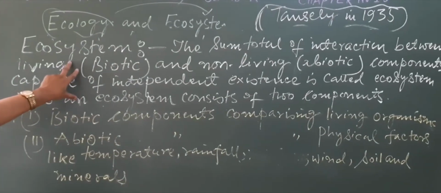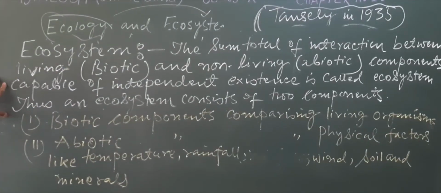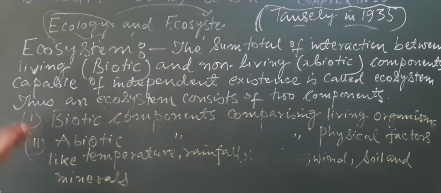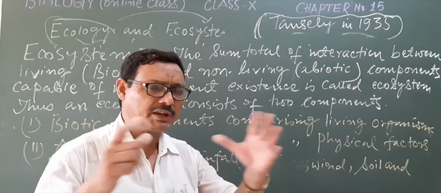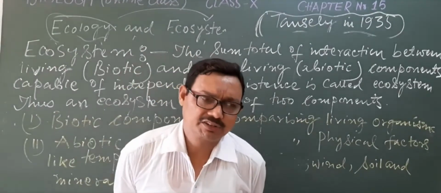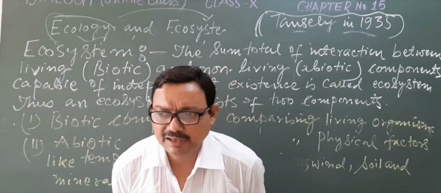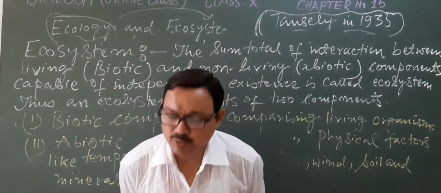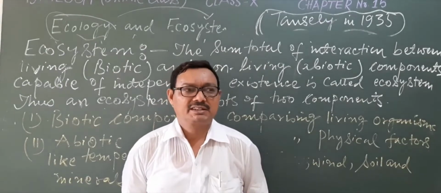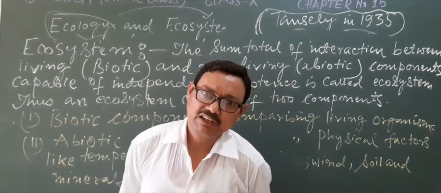Now after this, it is also essential to know what the different types of ecosystem are. Depending upon the different habitats, the ecosystem is mainly classified into two types. The first one is the aquatic ecosystem and the second one is the terrestrial ecosystem.